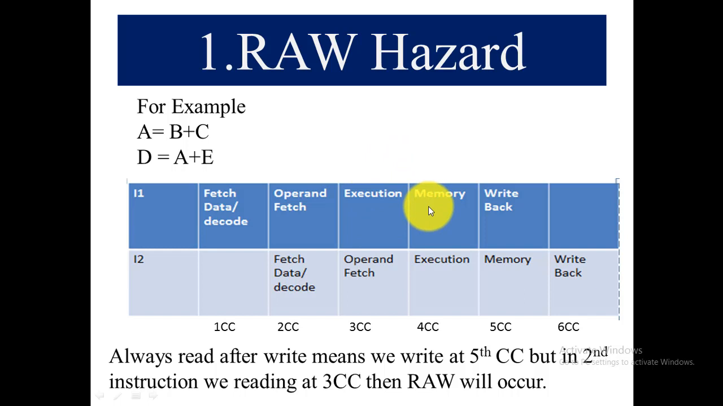And after that, it will use the memory and it will write back the answer. That is a value. While in the second instruction, we are accessing the operand, we are fetching the operand at the third clock cycle. That is not possible. This caused the delay. So always read after write means we write at the 5th clock cycle, but in the second instruction, we are reading at the third clock cycle. Then RAW will occur, read after write hazard occurs.